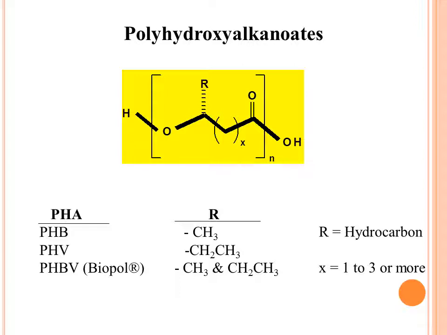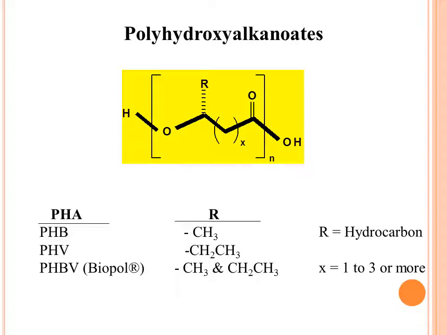If R is CH3, that is nothing but PHB, polyhydroxy butyrate. If R is CH2CH3, that is polyhydroxy valerate. If it is CH3 and CH2CH3 in a series, then that is PHBV, polyhydroxy butyrate valerate.